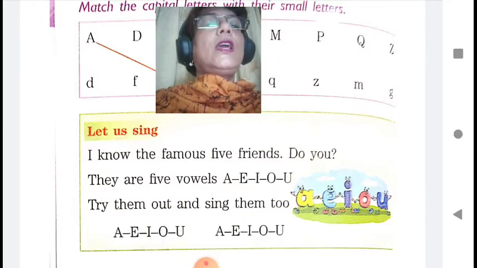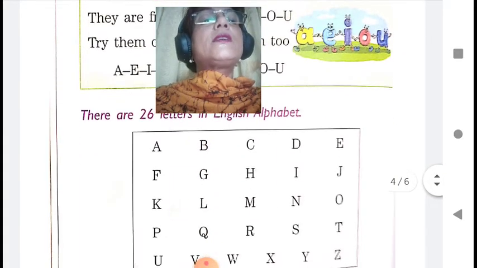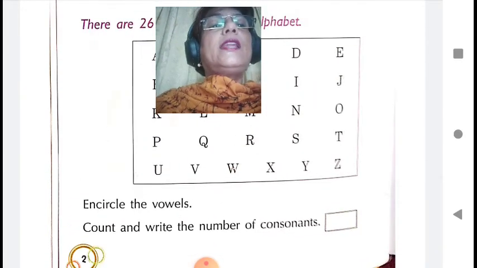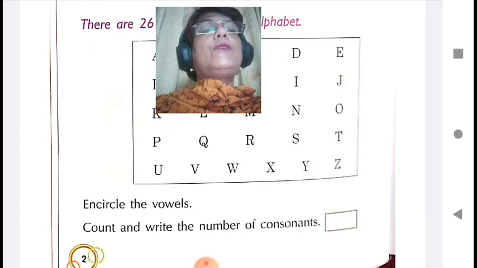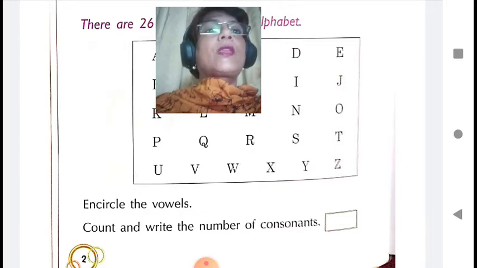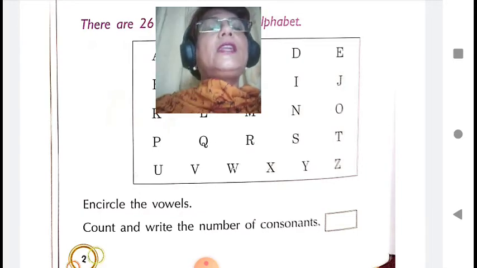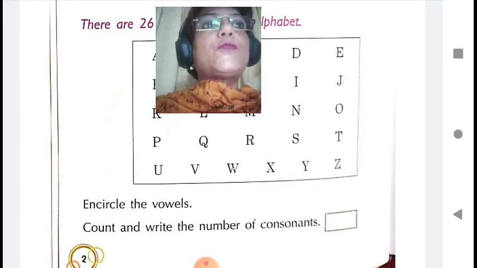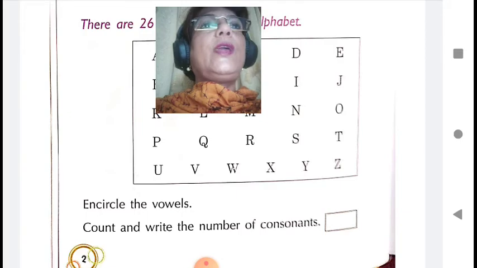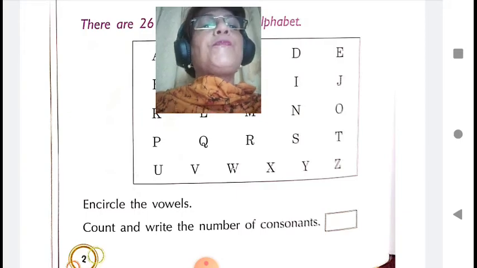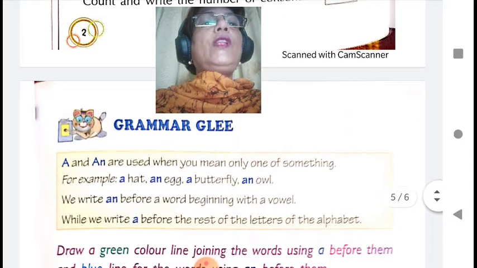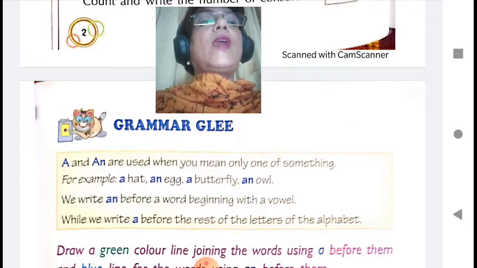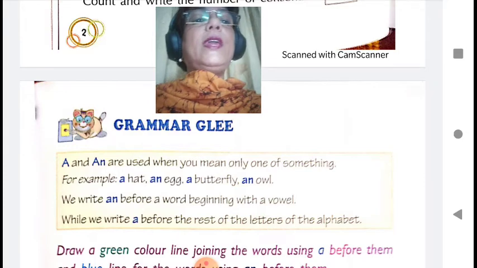Okay? Then we did a little exercise. We encircled the vowels and then we wrote the number of consonants. So today, in continuation with this lesson, the first poem, we will proceed today. Today we will do the grammar part of this poem. Grammar Glee. Okay?